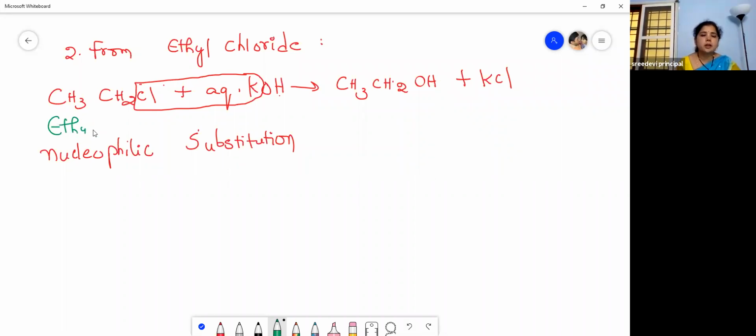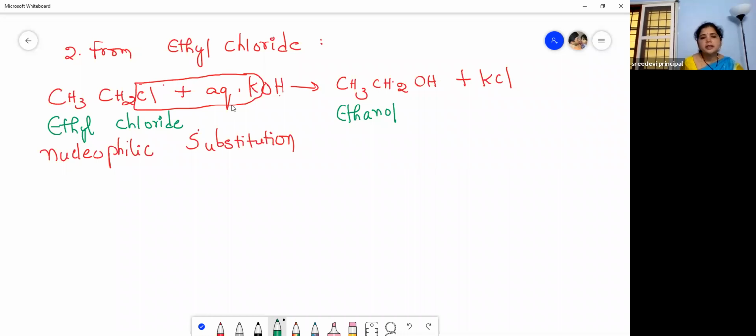Ethyl chloride is a common name, and the IUPAC name is chloroethane. Ethyl chloride is treated with aqueous, remember, aqueous KOH. So you get ethanol. What do you get? You get ethanol, right? C2H5OH.